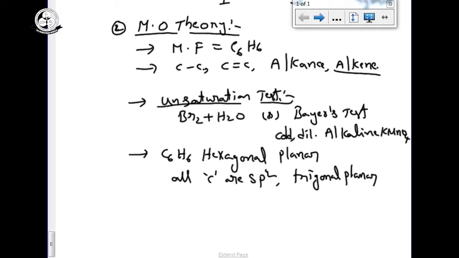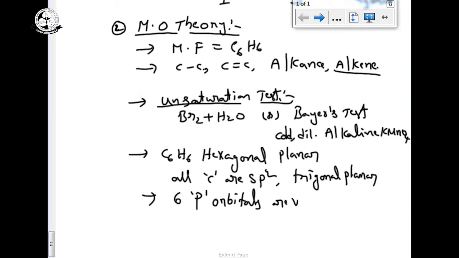Now, sp2 hybridization means 1 s orbital is combined with 2 p orbitals, so totally 3 sp2 hybrid orbitals will be there. But in benzene there are 6 p orbitals left vacant, 6 unhybridized p orbitals.